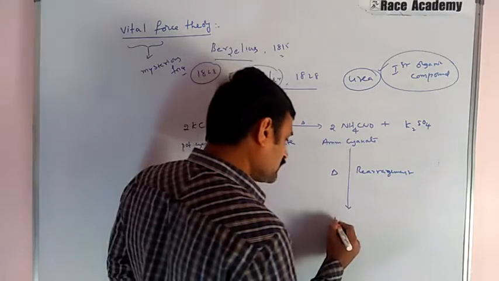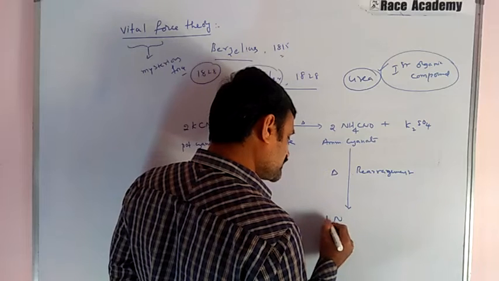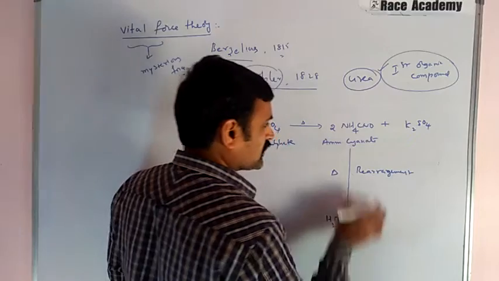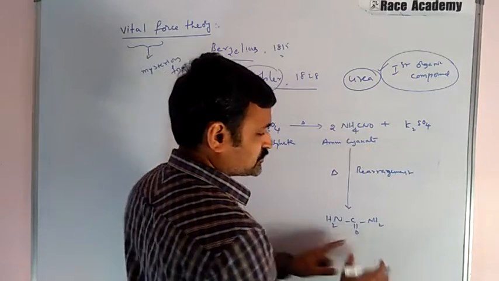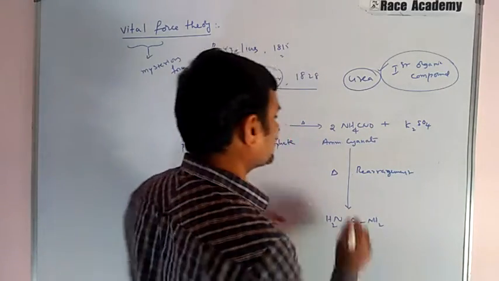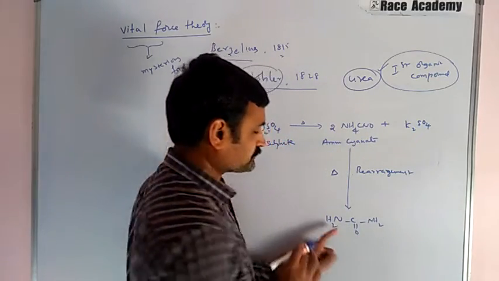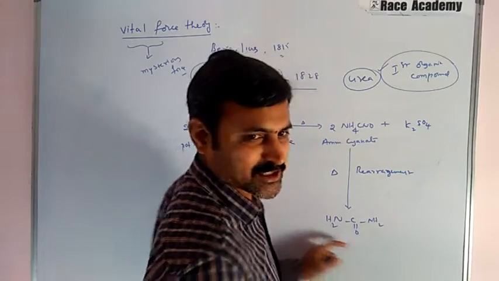The formula of urea is NH2CONH2. So by taking 1 mole of ammonium cyanate, they got this compound, which we call urea.